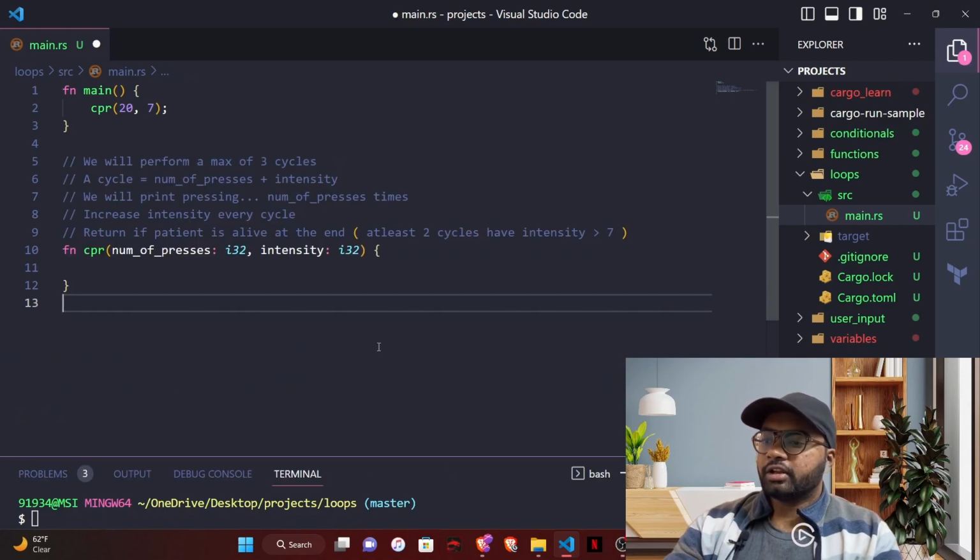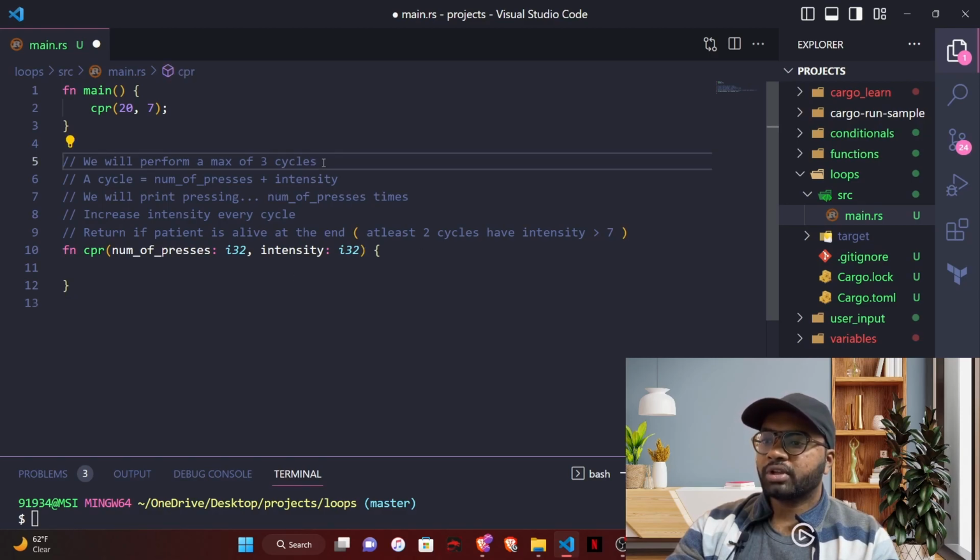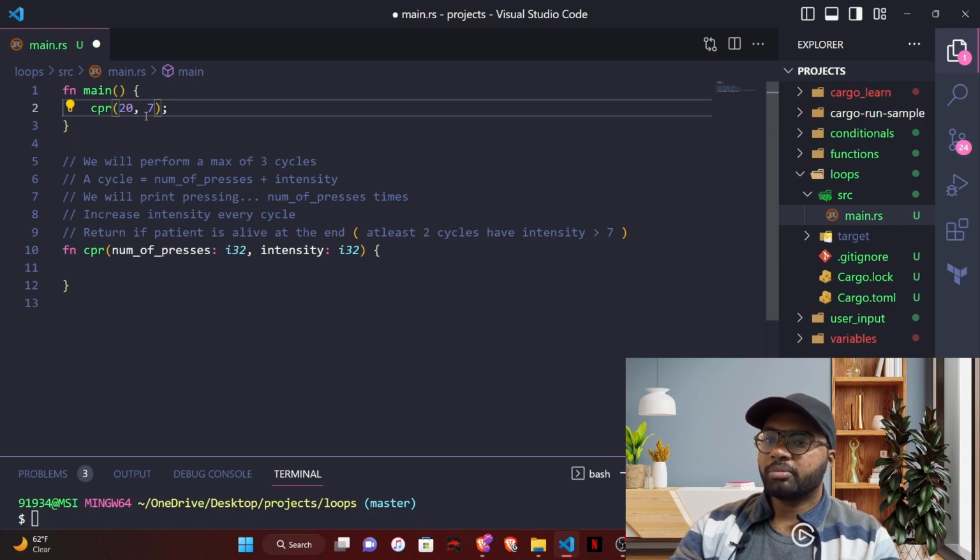Let's see another unique topic in terms of loops in Rust, which is labeling loops. For that, let's consider this use case where we need to perform a maximum of 3 cycles of CPR, and each cycle means number of presses plus intensity. Let's say in this example, if we consider 7 as intensity and 20 as number of presses, this entire thing, 20 presses with 7 intensity, is called a cycle.